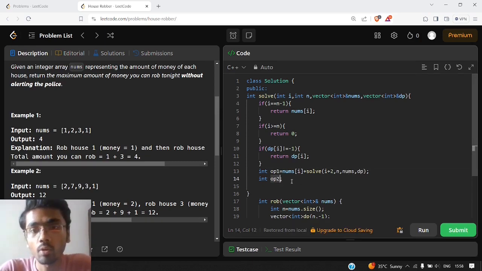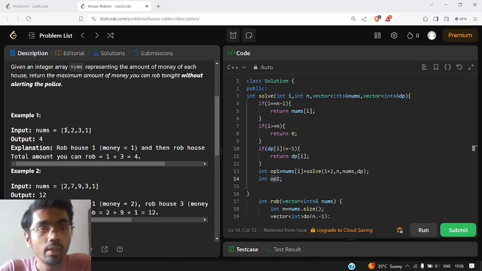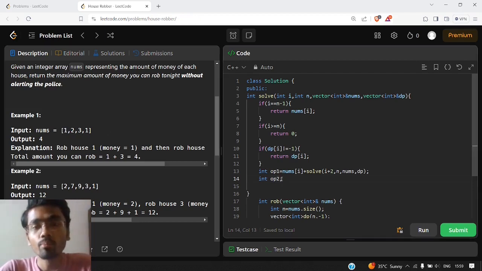Now what is the second option? The second option is that if we are standing at this house, we don't want to rob this house, so we will skip this and check if we can rob the next house. We will again have two cases, either to rob that house or skip it. So the second scenario is skipping one. So what is skipping one? Since we are skipping this, we won't take the money from that house, we will directly jump onto the next house. And what is the next house? That is just I plus 1.